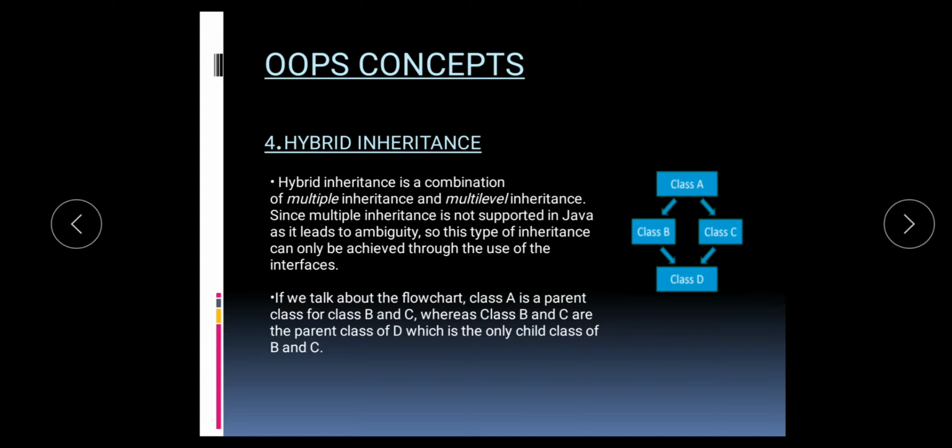Last one, hybrid inheritance. Hybrid inheritance is a combination of multiple inheritance and multi-level inheritance, or any combination of two inheritances. Since multiple inheritance is not supported in Java, as it leads to ambiguity, this type of inheritance can only be achieved through the use of interfaces.